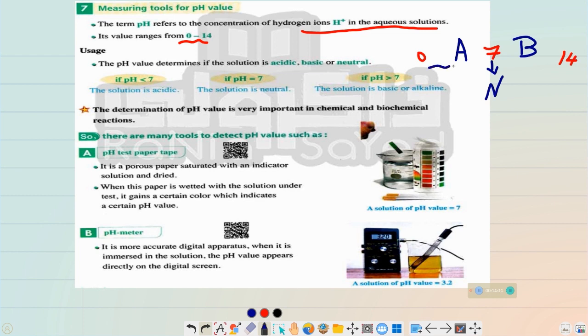So from 0 to 7, this is an acidic medium. And the strength of this acid increases as we go near to the zero. As we go near to the zero, the acidity of this medium increases, and the basicity increases as we go near to 14. So here the basicity increases, and the acidity increases as we near the zero. And the solution can be neutral at 7.